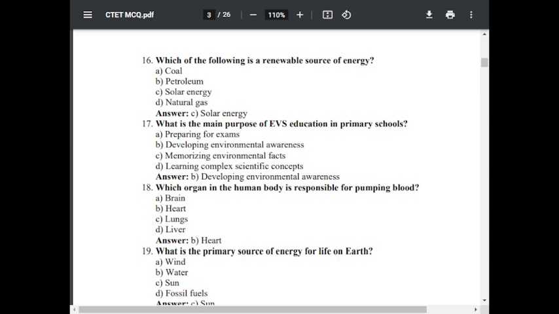Question number 18. Which organ in human body is responsible for pumping blood? Option A, brain. Option B, heart. Option C, lungs. Option D, liver. The correct answer is B, heart.